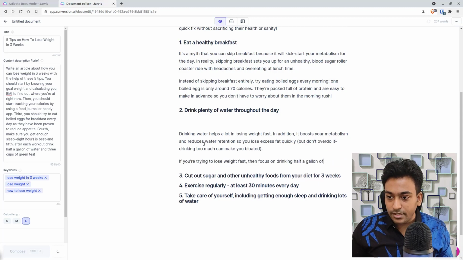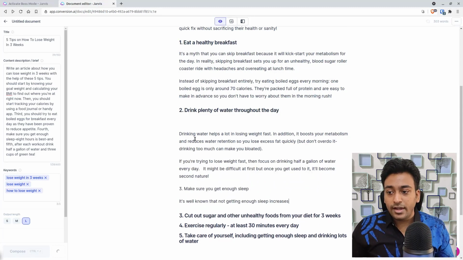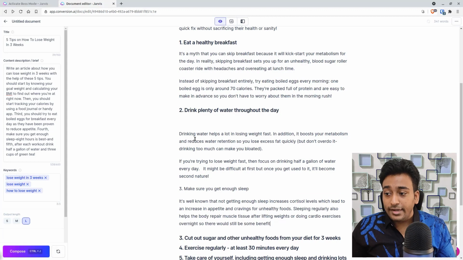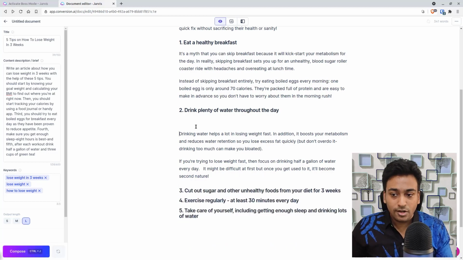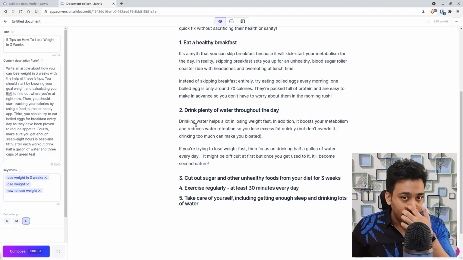This seems much better. For example, drinking water helps a lot in losing weight. In addition, it boosts your metabolism and reduces the water retention, so you lose weight quickly. But though, if you are trying to lose weight, then focus on drinking half a gallon of water. Not good, bad, but it's still okay. I can improve it further when I show other commands which I probably use.